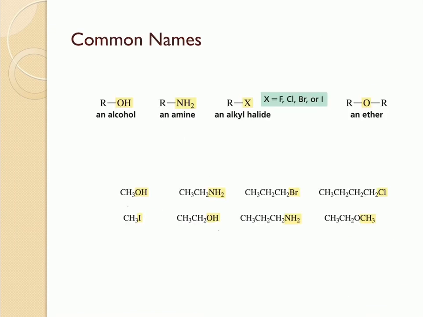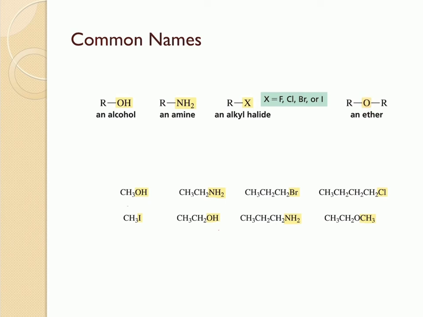Here are the common names for the molecules. When you have an OH group attached to an R group, which is basically an alkyl group, then it's called an alcohol. When you have an NH2 group attached to the R group, then it's called an amine. X is going to stand for halogen, and this halogen could be either fluorine, chlorine, bromine, or iodine, then it's called an alkyl halide. And when you have an oxygen between two R's, it's called an ether.